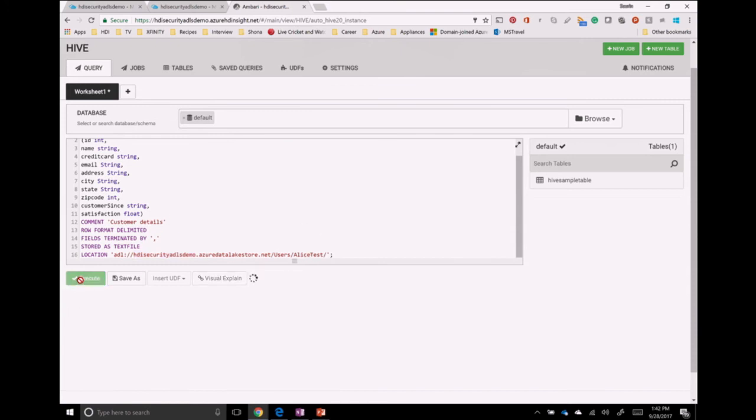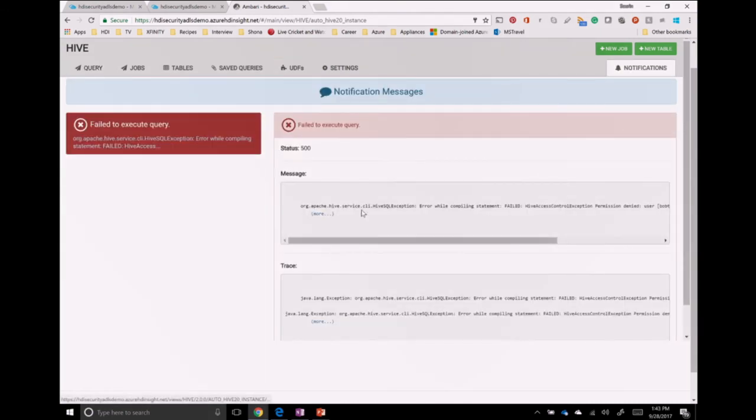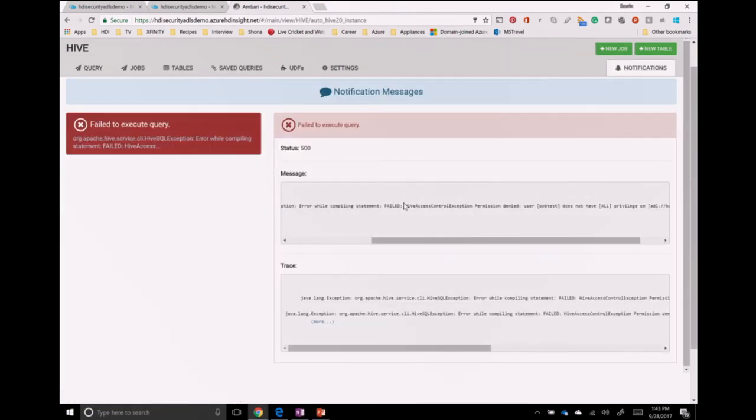Now, when I try to execute this, you will notice that this command will fail, and it actually already failed. And when I look at the failure, it says Hive access control exception, permission denied, because user Bob test does not have all privileges on that file or the folder. So what we show is, if you have set file and folder level permissions on ADLS, and if you create HD Insight clusters, we will respect those file and folder permissions on the cluster as well.